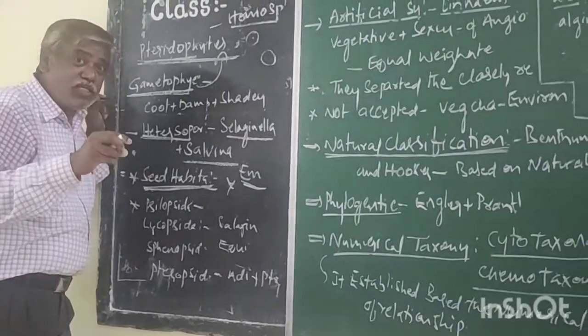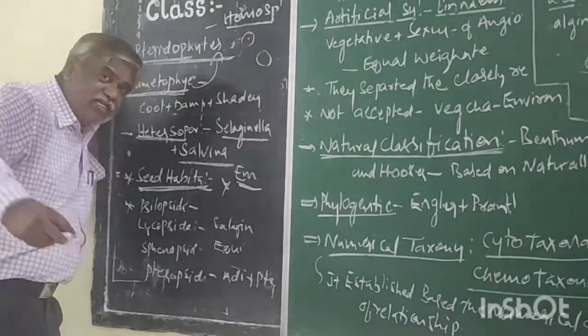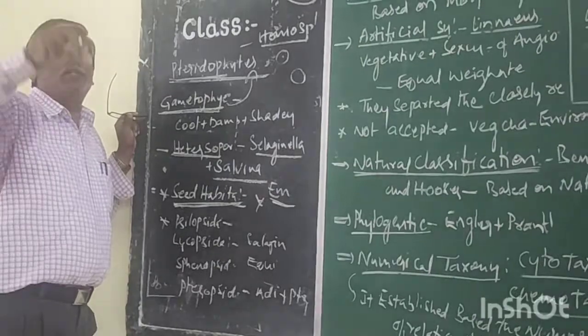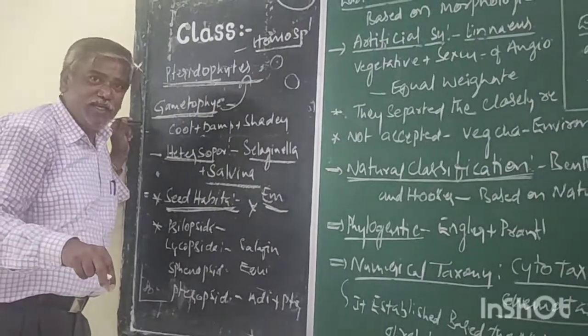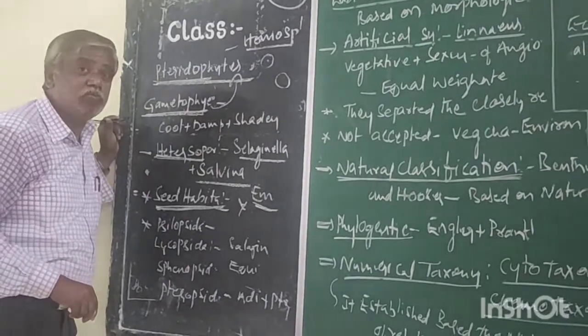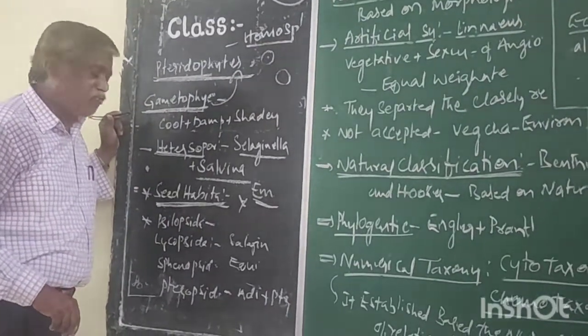This is the event which leads to seed formation. Hence pteridophytes are the precursors of gymnosperms in the character of seed formation.